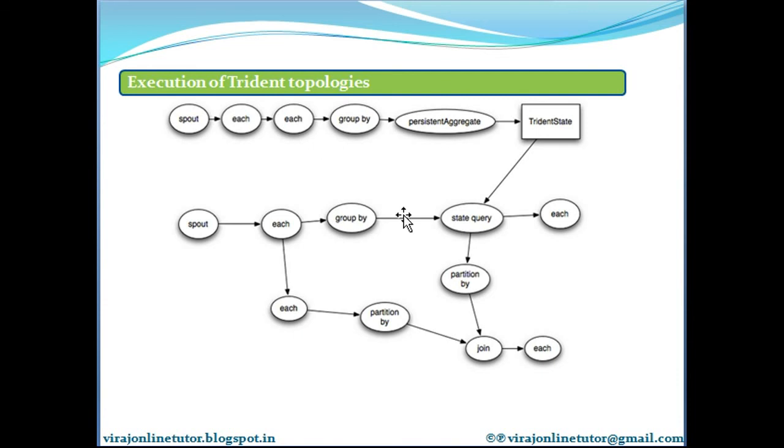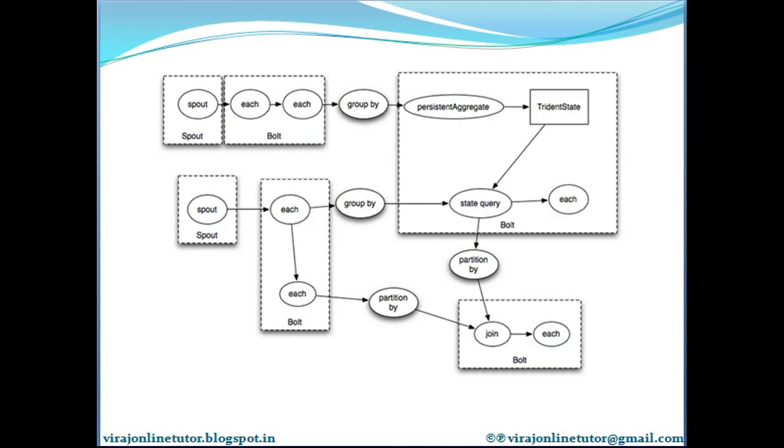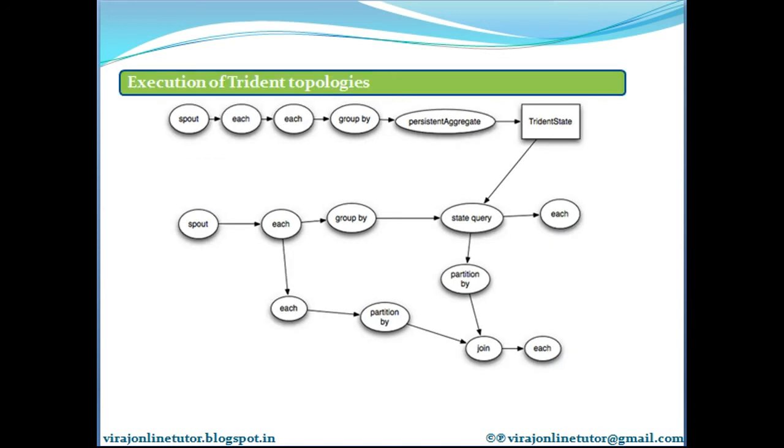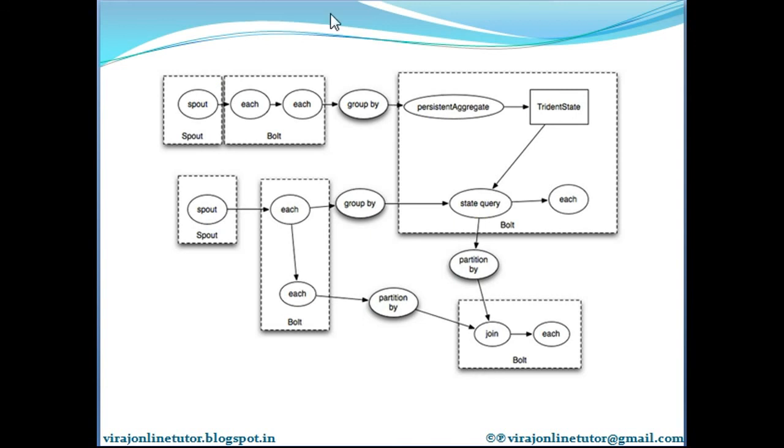This Trident topology will get converted to something like this. Here the dotted lines I have shown are the groups of the entire topology. So this is a Trident topology which gets internally compiled into this topology, which is a Storm topology. Clear?